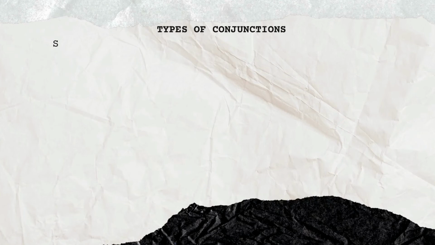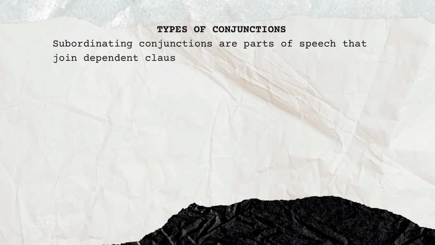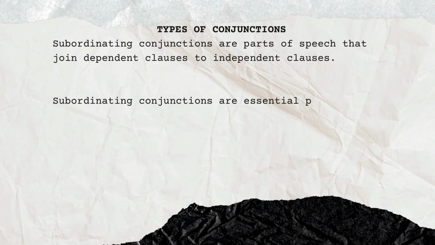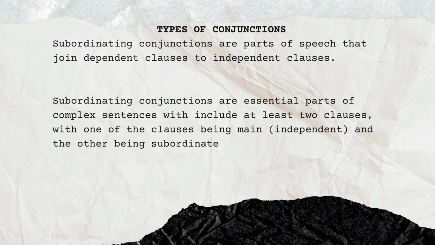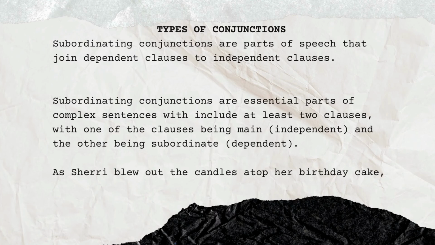Types of conjunction. Subordinating conjunctions. Subordinating conjunctions are parts of speech that join dependent clauses to independent clauses. Subordinating conjunctions are essential parts of complex sentences, which include at least two clauses, with one of the clauses being main, independent, and the other being subordinate, dependent. For example, as Sherry blew out the candles on her birthday cake, she caught her hair on fire.